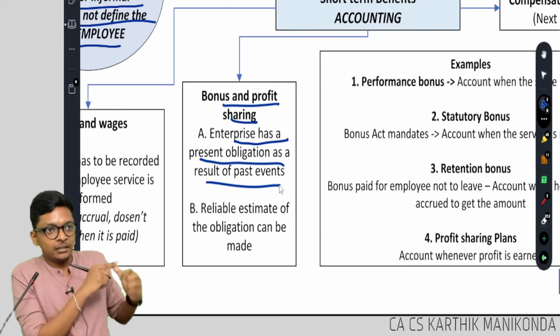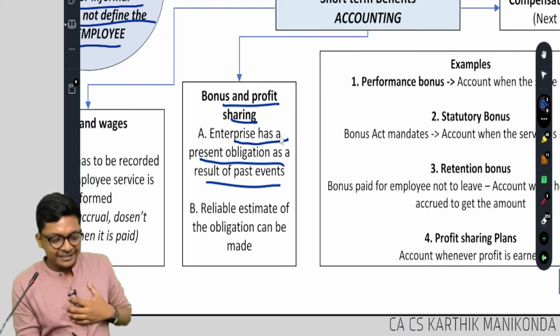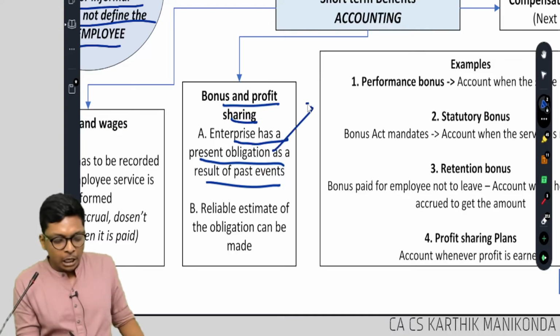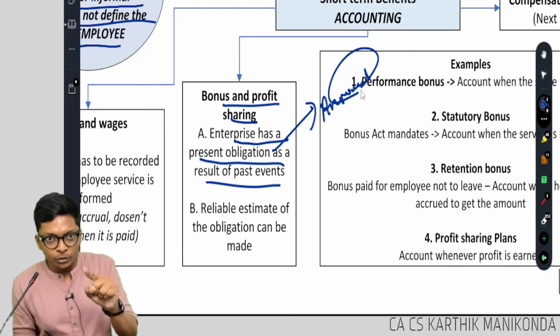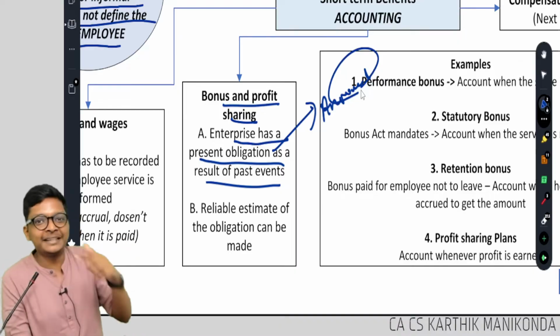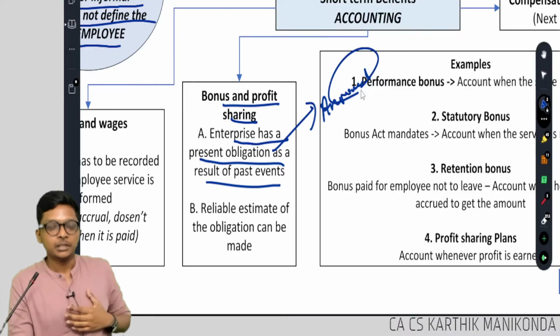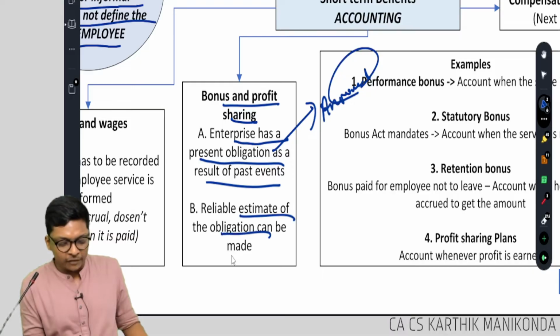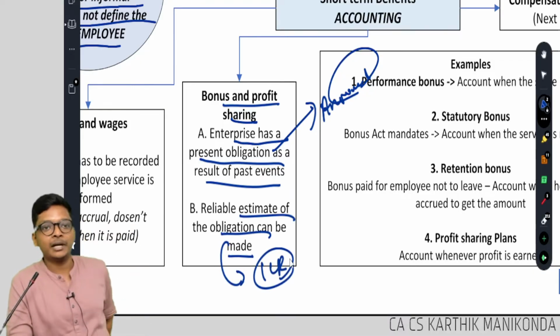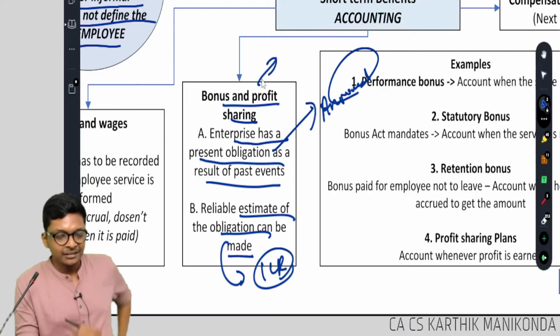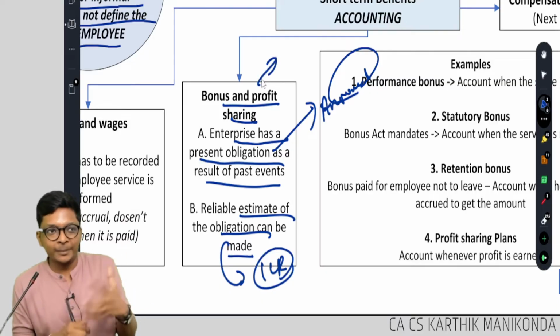Rajaram finished working, past event, so the enterprise has a present obligation. How do I have an obligation? Because I announced. If I don't announce, I don't have an obligation. It's not a liability, guys. I made it a liability. And a reliable estimate of the obligation can be made. I decided 1 crore bonus for Rajaram. Are you following, guys? In simple, when the right to receive is established, when the obligation is due.